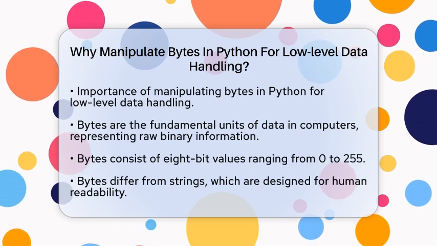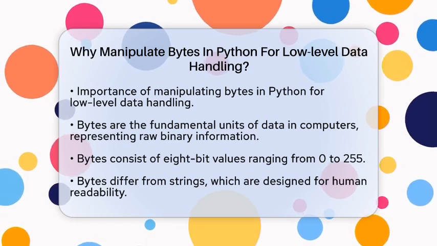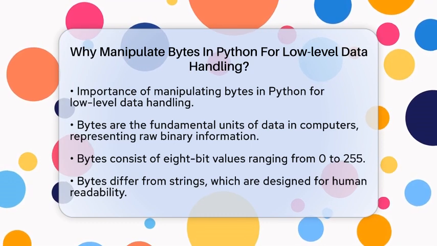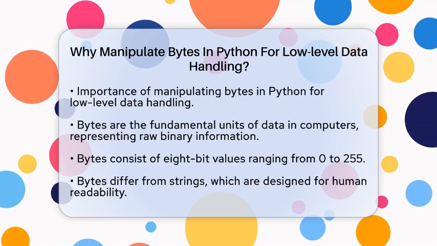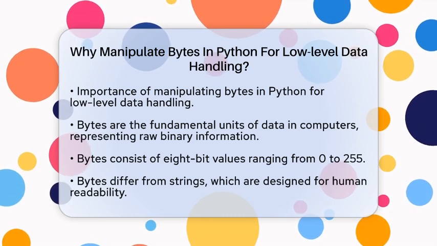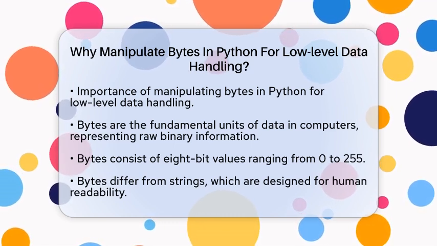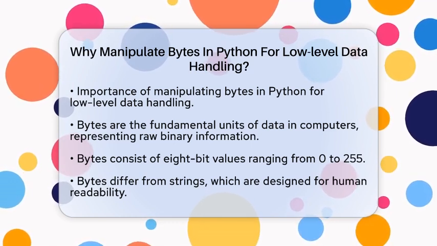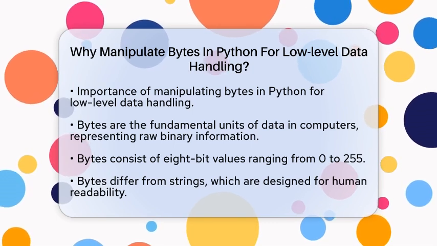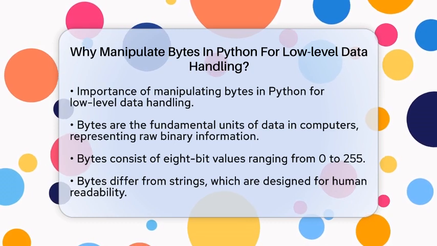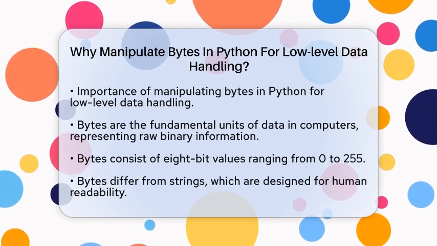Bytes are the building blocks of data in computers. They represent raw binary information, which is how computers store and process everything. Unlike strings that are meant for us to read, bytes are sequences of 8-bit values ranging from 0 to 255. This means they directly correspond to what is stored in memory, files, or even sent over networks.